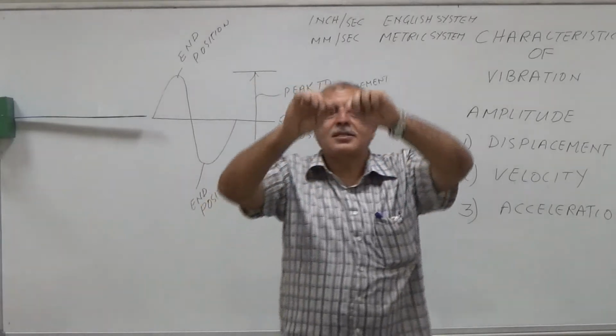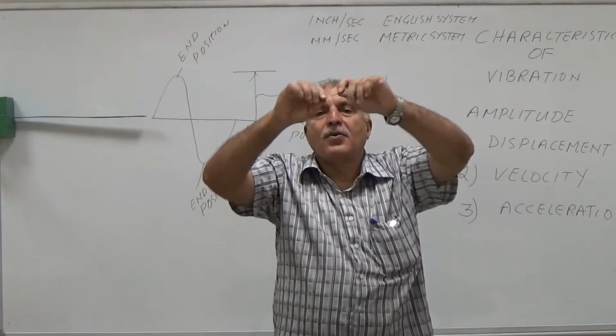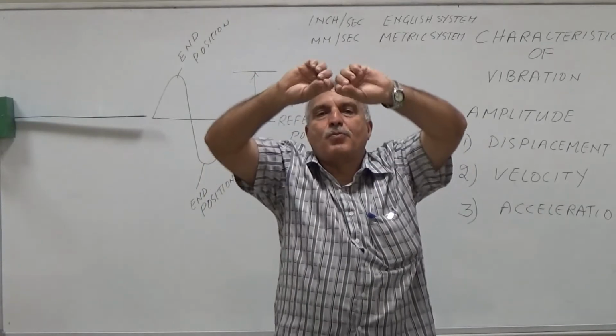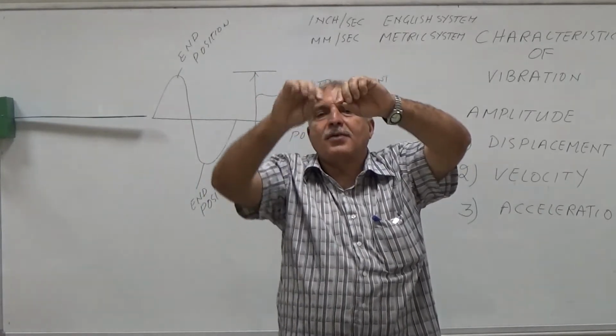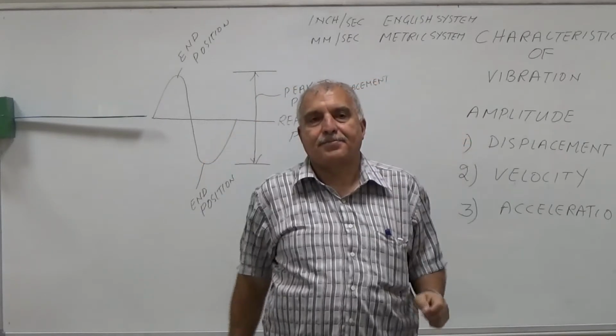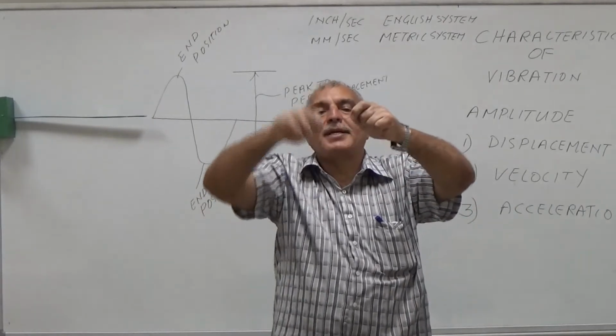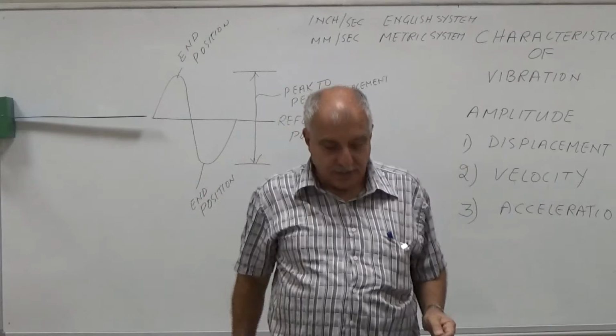Now this wire will break if you bend it more, and if your speed of bending is high. This speed of bending is called frequency.